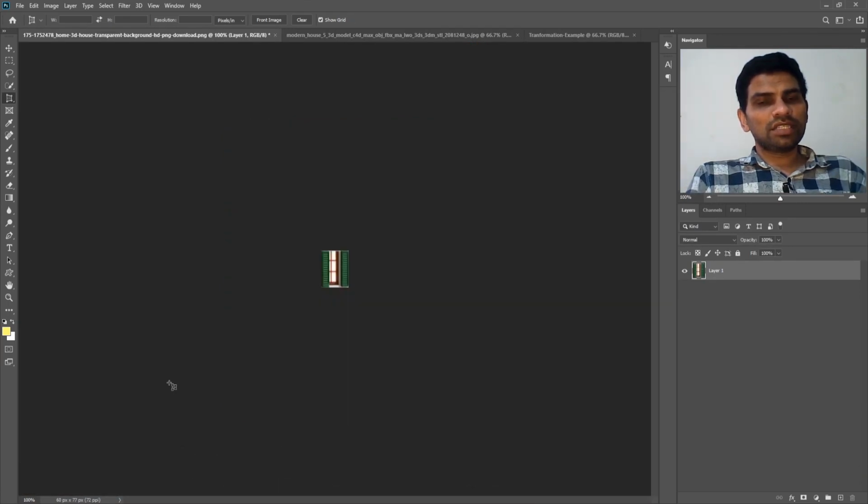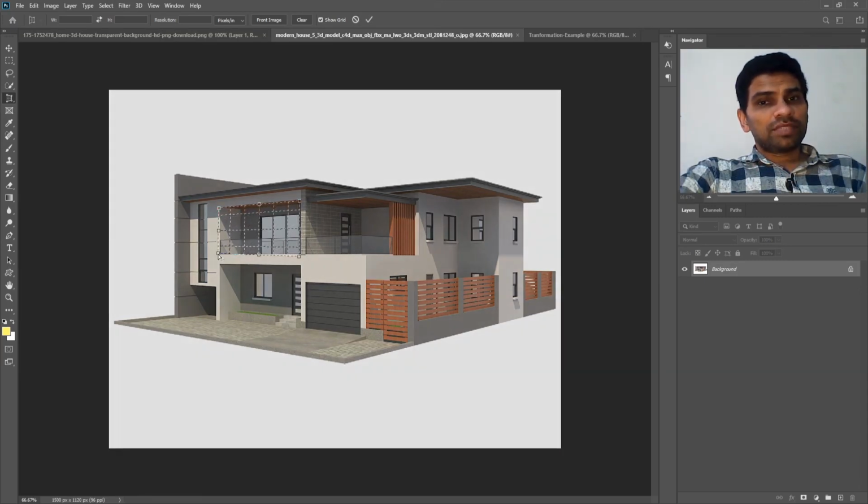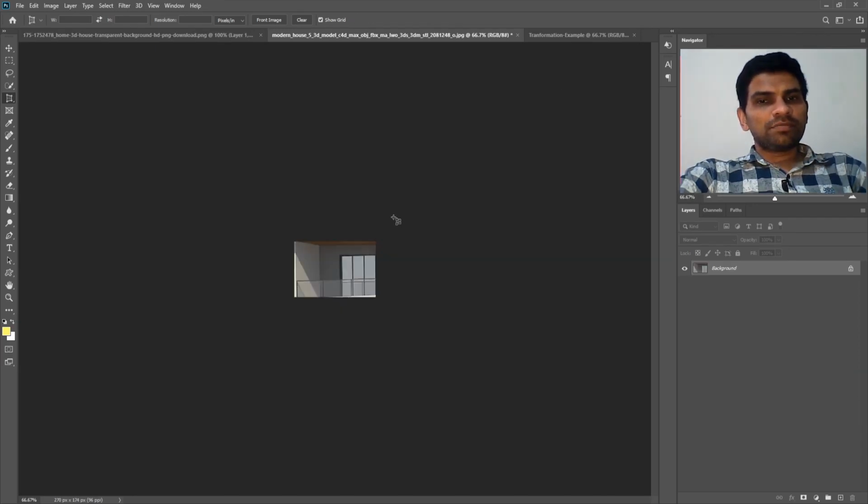Let's switch to another image for this example. This is another image of a house made in 3D software. We will try to crop something out of this house and see how it goes. I already have the Perspective Crop tool selected. Now I will click on this terrace and the second click will go here, the third one at the bottom right of the terrace, and the final and fourth click will be at the bottom left. So this made the crop selection. Final step is to press Enter on your keyboard to apply the crop. The Perspective Crop tool cropped it and brought it forward.